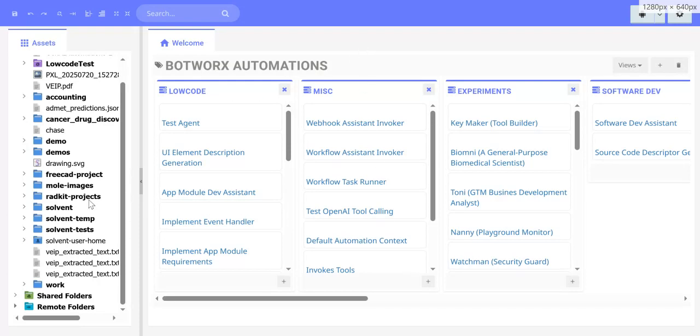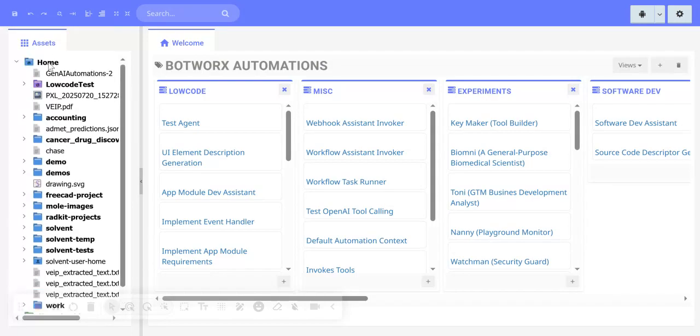Hello. So today we're going to introduce Solvent-Workflow, which is our new workflow automation capability added to the Solvent Intelligent Workspace environment. Previously, we introduced the idea of code gen based tooling, which is the idea that you can have the AI write code that targets tools that are referenced within the code, and then at runtime you can provide an instance of those tools via dependency injection. So this is an implementation of that idea within the Solvent workspace environment.